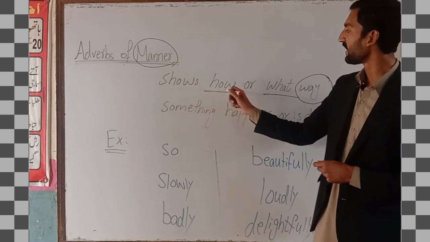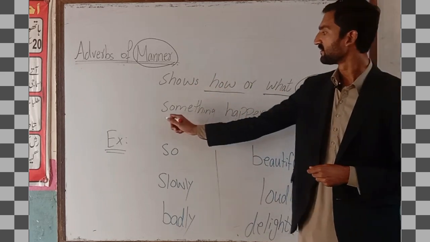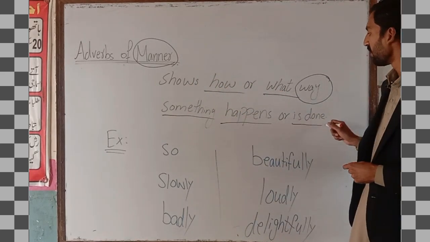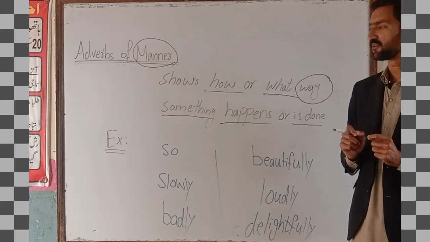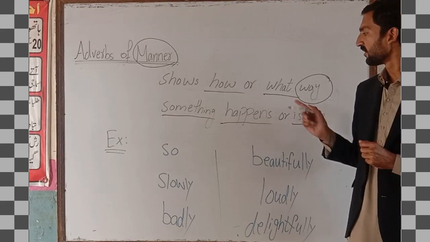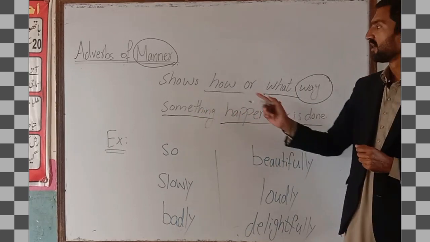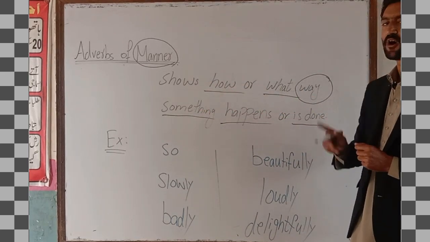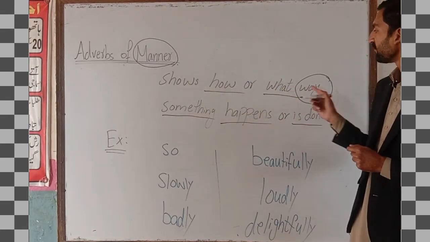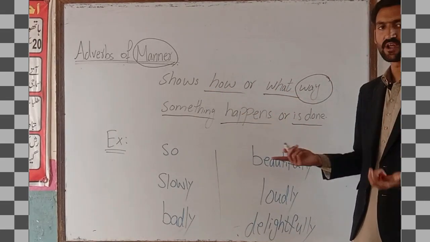It shows how or in what way something happens or is done.